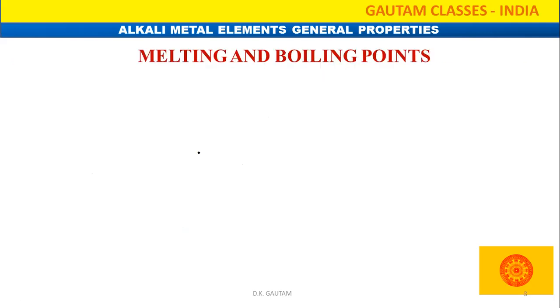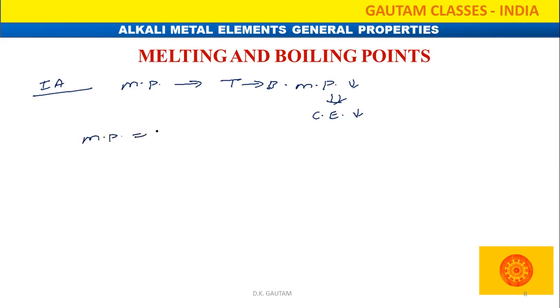Now melting point and boiling point. Look here, first group elements. When we write the melting point order going from top to bottom, the melting point is decreasing. Why is the melting point decreasing? Because the cohesive energy is decreasing.